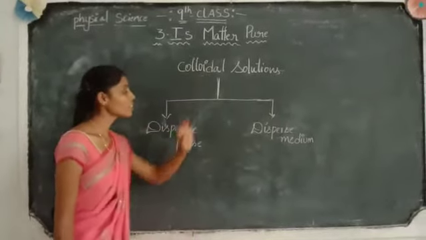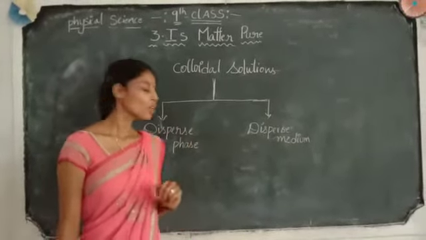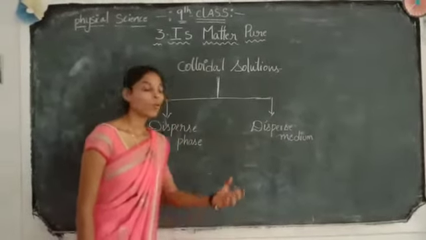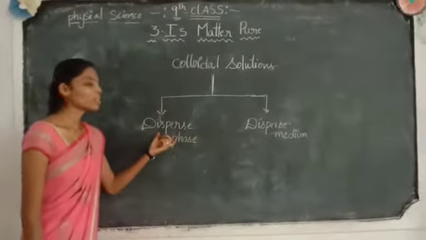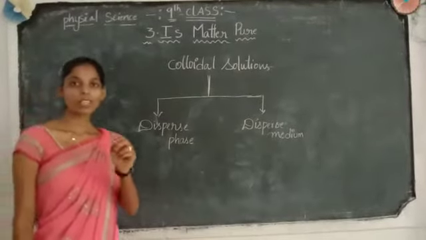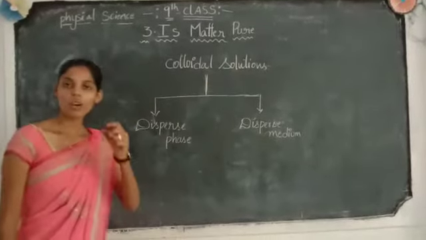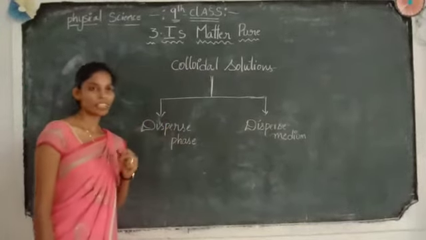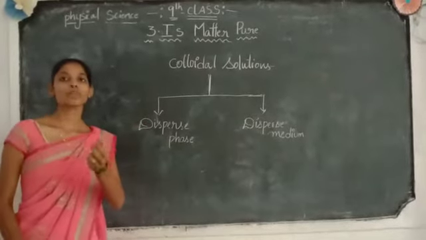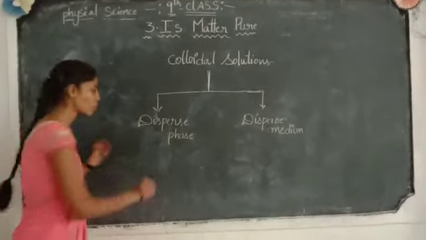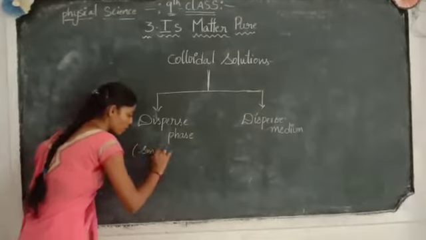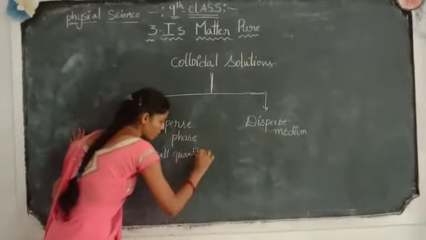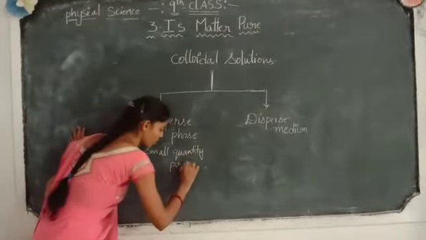In a colloidal solution we mainly have two parts: the dispersed phase and the dispersion medium. The dispersed phase means, in a solution, the solid particles and the solvent; here the dispersed phase is the particles present in a small proportion, a small quantity. Such particles are called the dispersed phase.